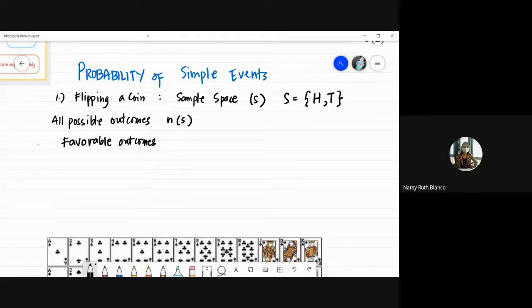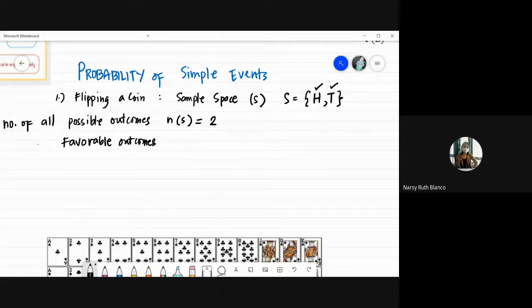So those are all the possible outcomes. Okay, when you're going to flip the coin, it's either you get a head or a tail. So kapag ilalagay natin yung number of all possible outcomes, bibilangin nyo lang ilan yan, 1, 2. So in symbols, N of S would be equal to 2. Yun yung number of all possible outcomes when you're going to flip a coin.